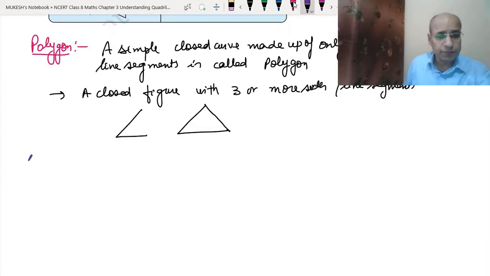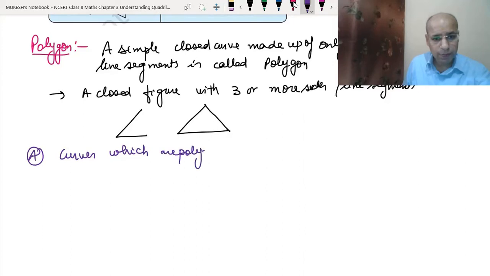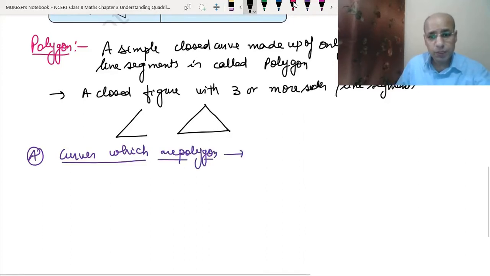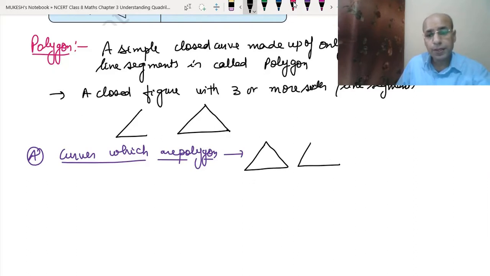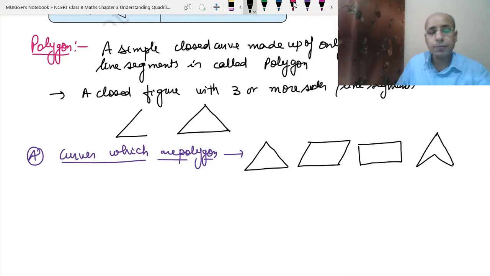Let's say the curves which are polygons. Just as we have seen above, this is a polygon, this is a polygon, this is a polygon, even this is a polygon. So all these shapes are polygons. Now let's do the curves which are not polygons.